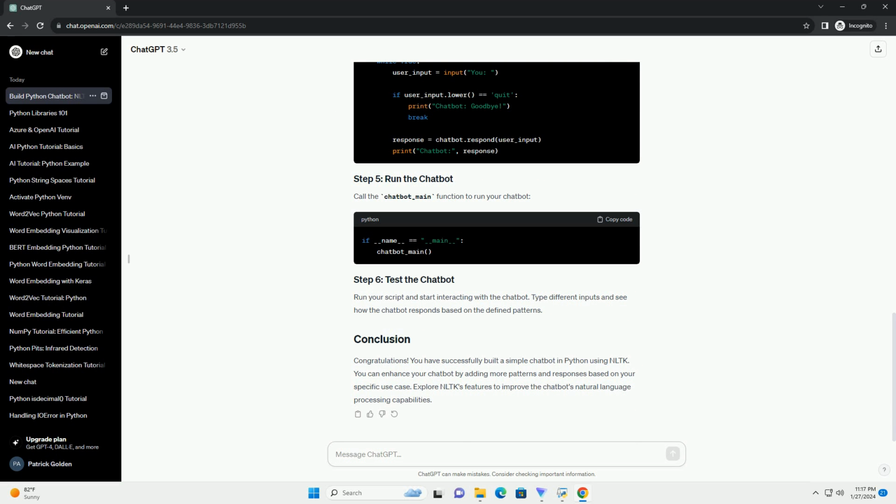Congratulations! You have successfully built a simple chatbot in Python using NLTK. You can enhance your chatbot by adding more patterns and responses based on your specific use case. Explore NLTK's features to improve the chatbot's natural language processing capabilities.